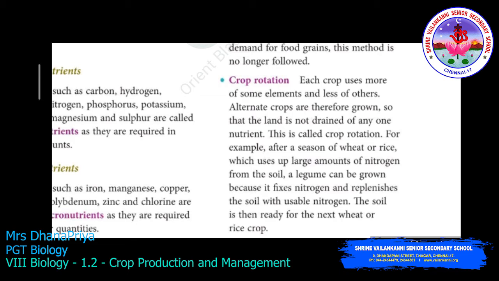Because when you cultivate rice and wheat, there will be a loss of nitrogen in the soil. So we should replenish the soil by a process called crop rotation. It means you can plant a leguminous plant. In the root nodules you can see the rhizobium bacterium, which helps what? It fixes nitrogen into the soil. So that is how the crop rotation process is used.